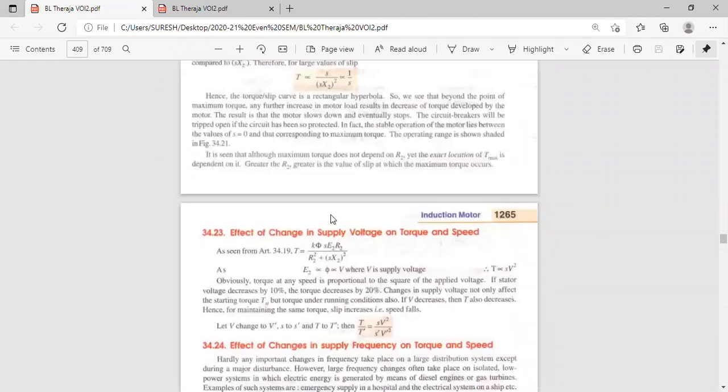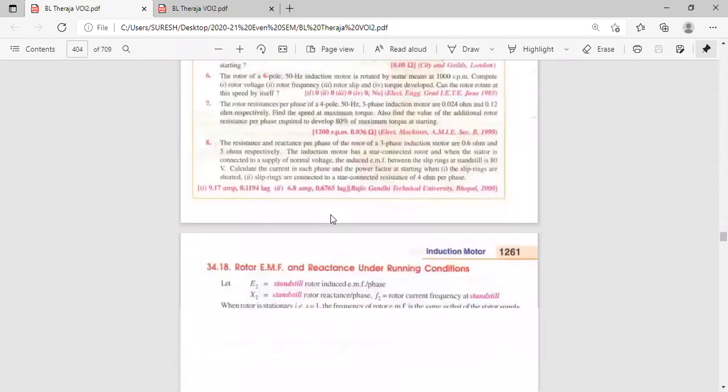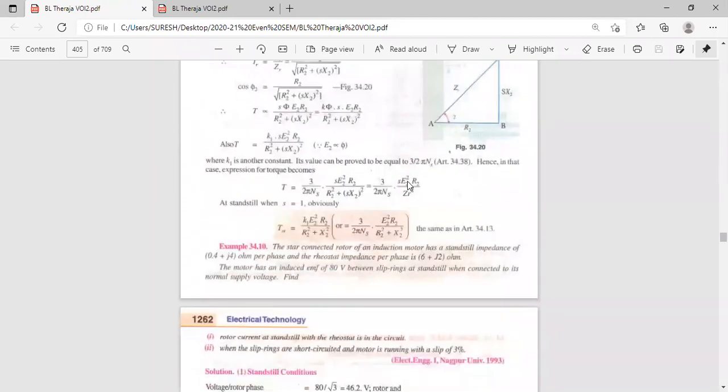Here, see, torque is proportional to E square or not? T is equal to 3 by 2 pi NS into S E2 square R2 by Z square. What is the relation between torque and voltage? Directly proportional to the square of the voltage. E2 square, where E2 is the secondary voltage in the rotor. Torque is proportional to E2 square. I use this relation.